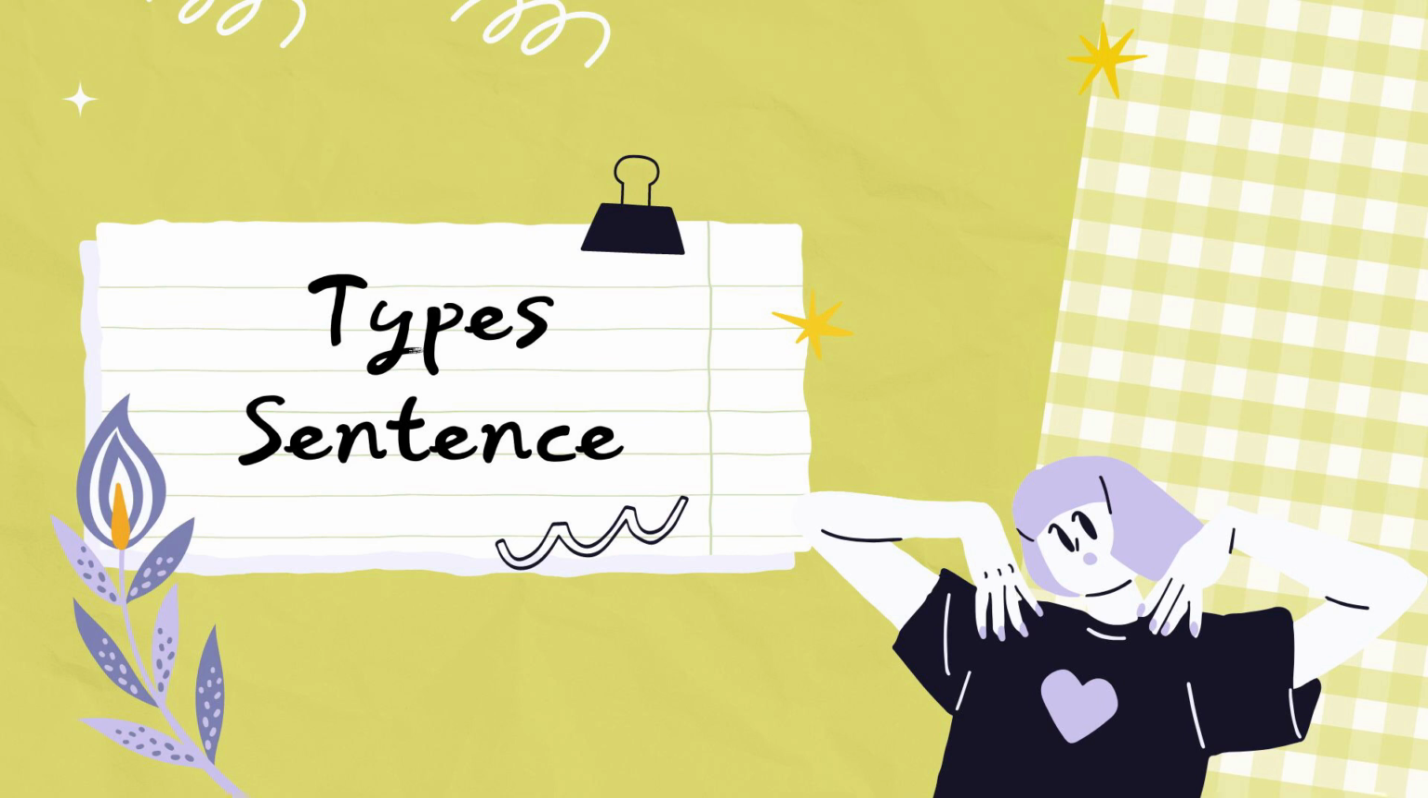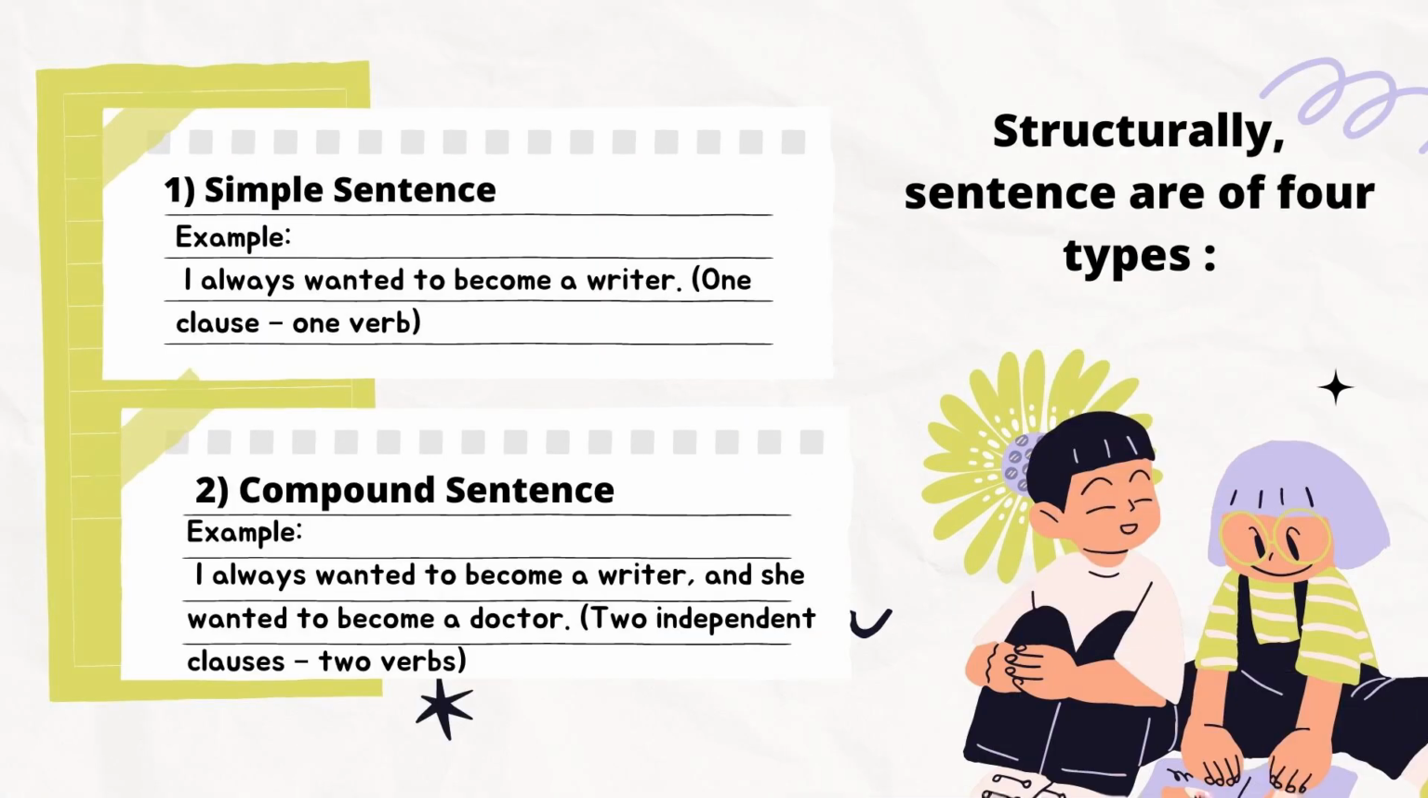Okay, next to be discussed is the types of sentence. There are two types of sentence. Number 1 is structurally and number 2 is functionally. The first thing that I will discuss is the types of sentence structurally. Well, structurally itself is divided into 4 types.